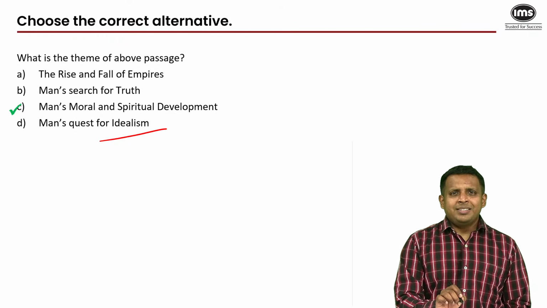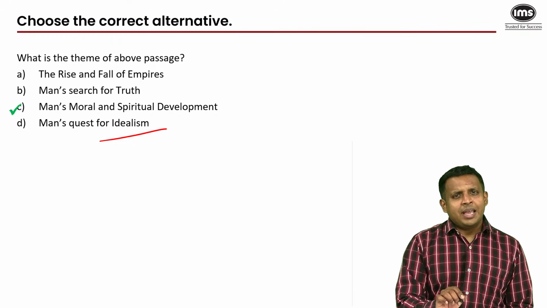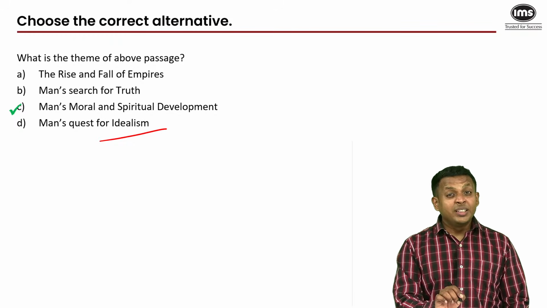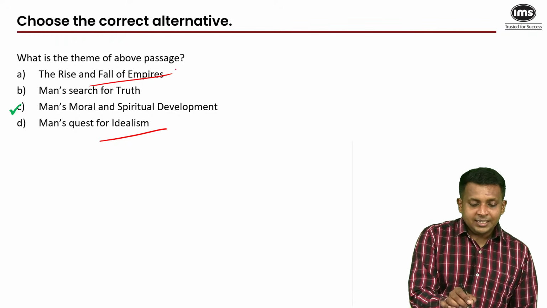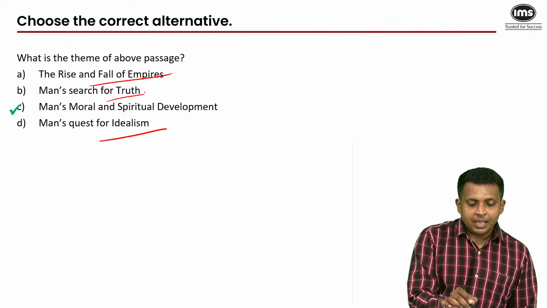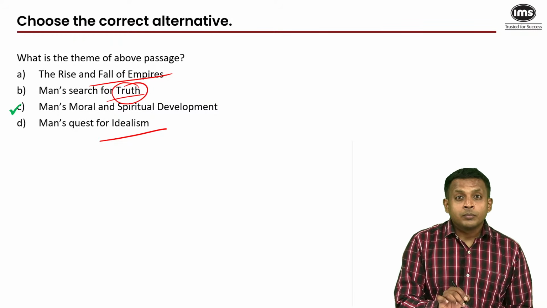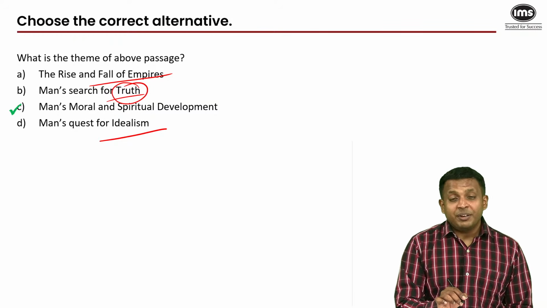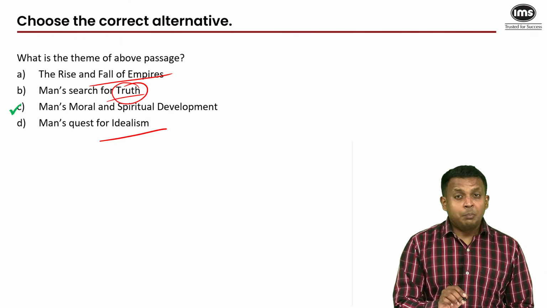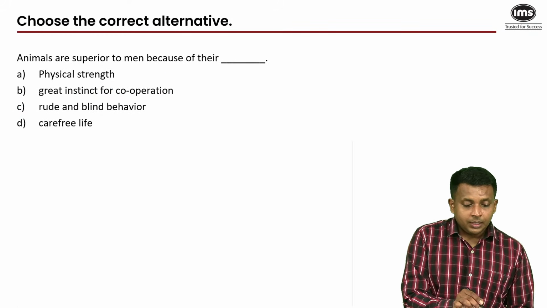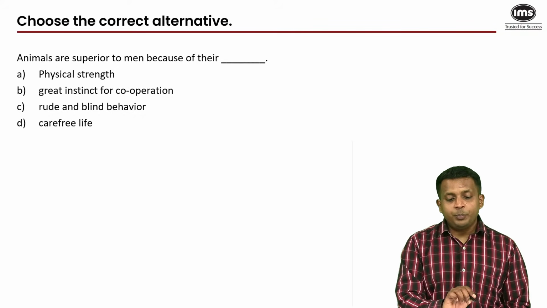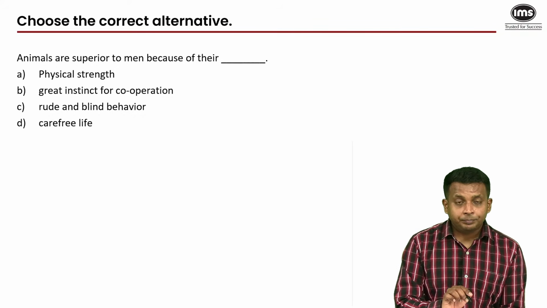So man is aiming too far and trying to achieve something that perhaps is not within his capacity. That is not what is being discussed in the passage. Rise and fall of empires and man's search for truth, and what that truth means and how it affects man's life would be a completely different discussion. So enough reasons for us to eliminate options here. Next, animals are superior to men because of their